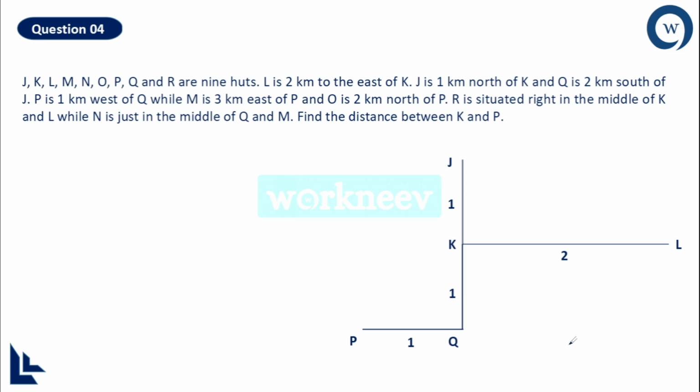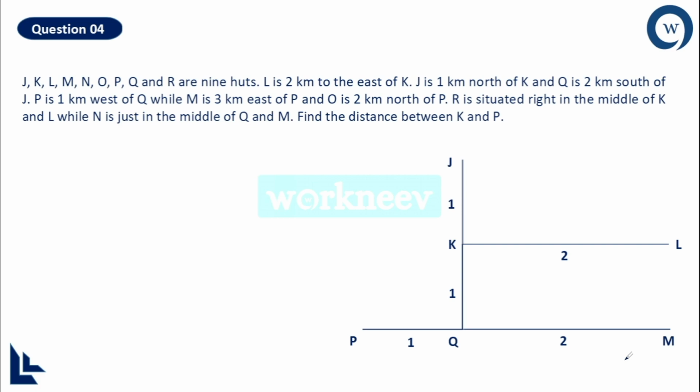And then M is 3 km east of P. Which is the 3 km east? Definitely the right side of P is the east, right? So how will I write 3 km? 1 km is already there, and from Q again 2 more kilometer has to be moved further. So that point is M.